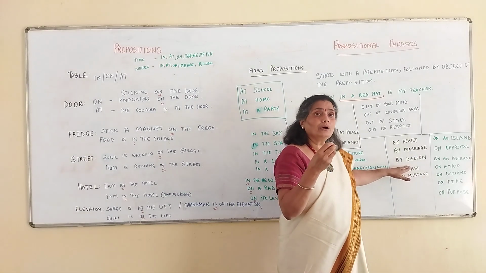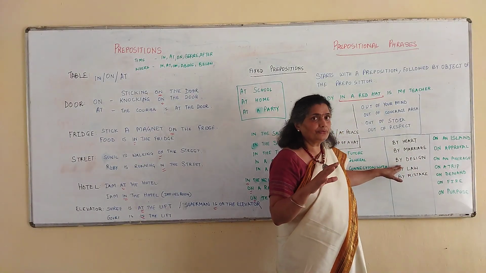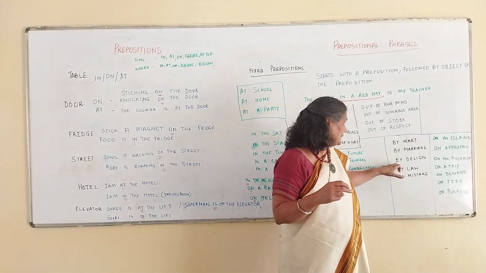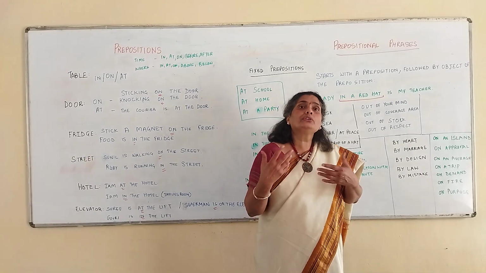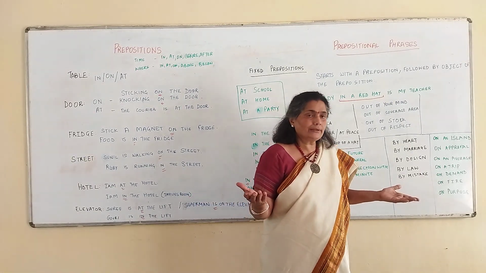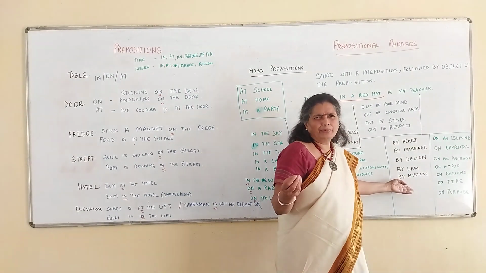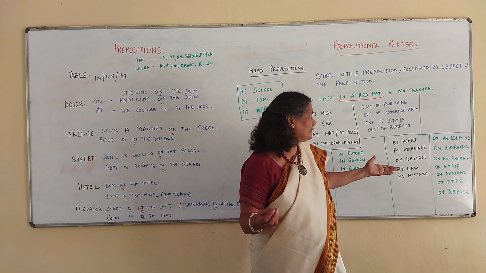This is by design. I can't think of a phrase now, but let me come back to this a little later. Oh, this is by law. It is a statutory requirement. By law, it is a basic requirement. Say, for example, oh, I did this by mistake. Right? This is another prepositional phrase that we use.